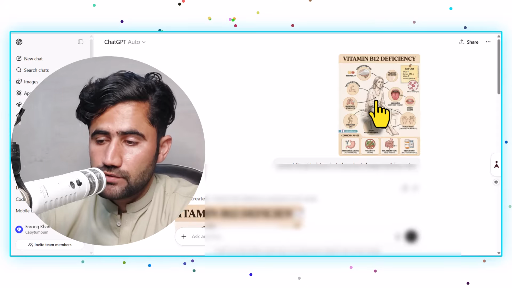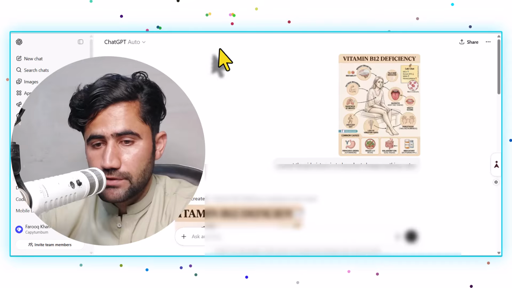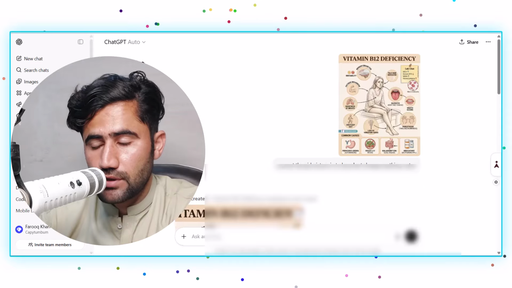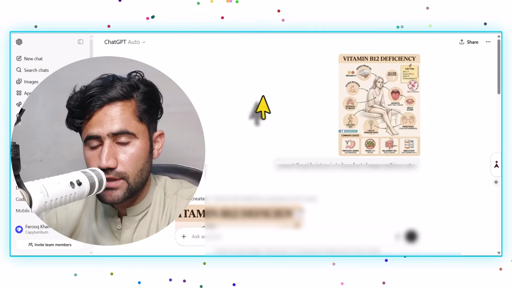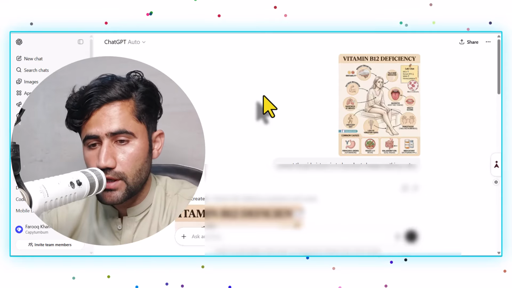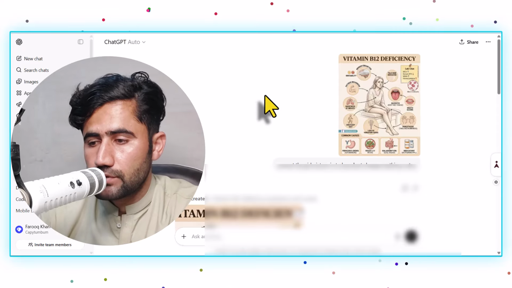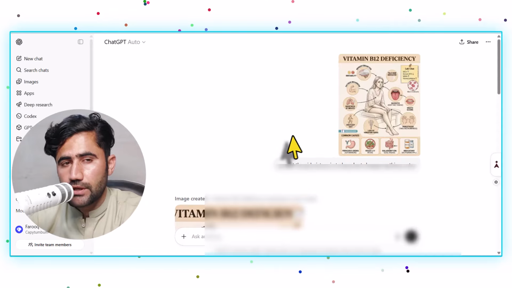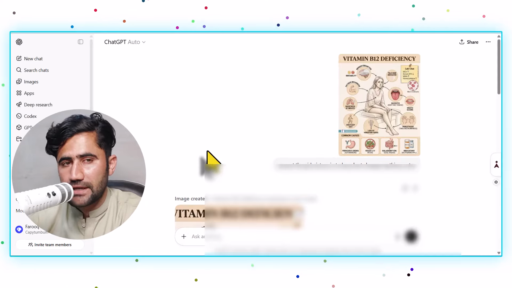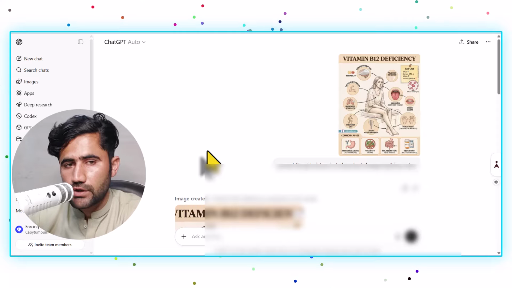So guys, the tool is ChatGPT. You just need to search for ChatGPT on your computer. When you search it, you will see this, and you will need to log in to your account here. Once you do this, you can click on this plus icon, and you can upload the picture, the PDF, or anything which you want to upgrade.